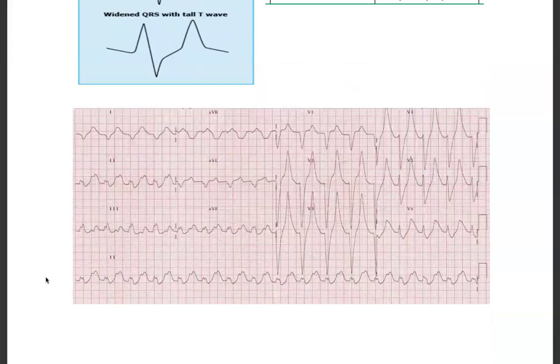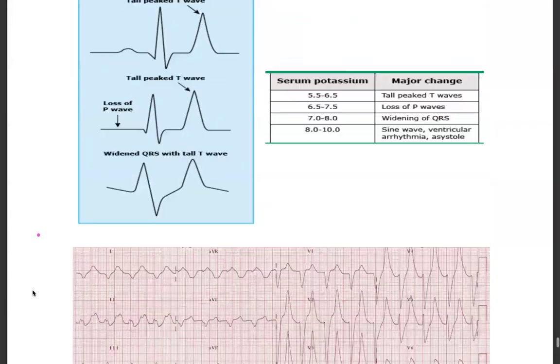We can see obvious tall T waves in this slide. You see, the T wave is so tall here. And let's search, is there a P wave or no? The P waves are not clear and the T waves are very tall. But there is no widened QRS here. So probably this patient can have potassium between 6.5 to 7.5, with loss of P waves and tall T waves. This is how you suspect through the ECG. Okay.